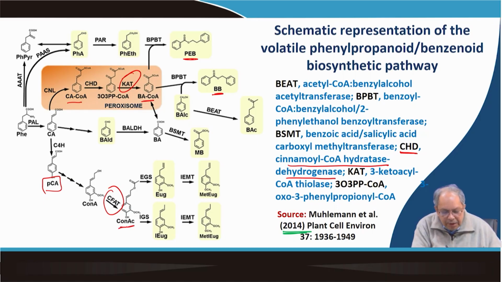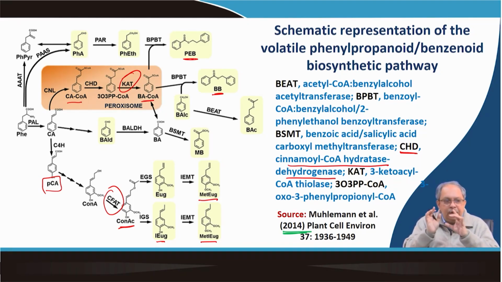Then eugenol synthase will make eugenol, isoeugenol synthase will make isoeugenol, and a subsequent methyltransferase will make either methyl eugenol or methyl isoeugenol as the case may be. So this is in brief the latest update of benzoic acid biosynthesis.